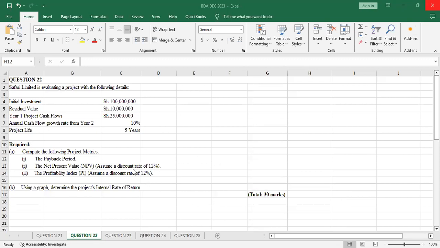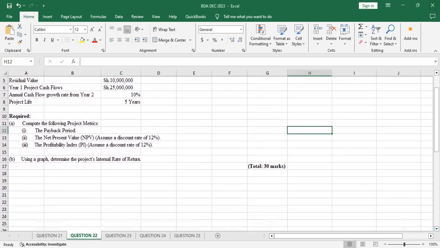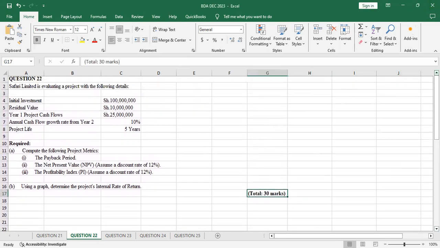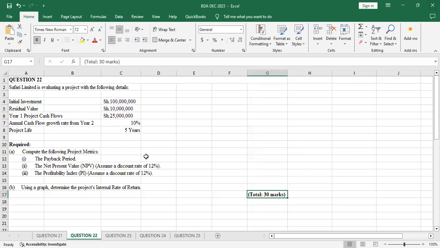Required, compute the following project metrics: the payback period, the net present value, assuming that the discount rate is 12%, and the profitability index, assuming that the discount rate is 12% also. Then part B, using a graph, determine the project's internal rate of return. The question is 30 marks, and these are just basic concepts from the previous levels.